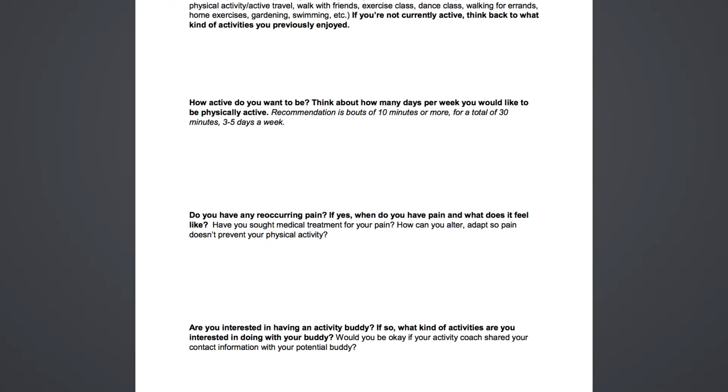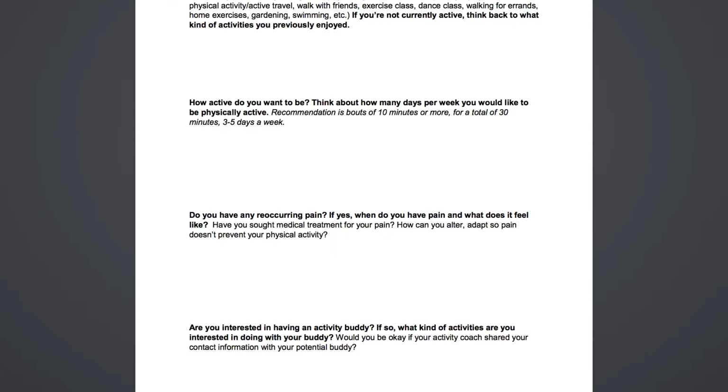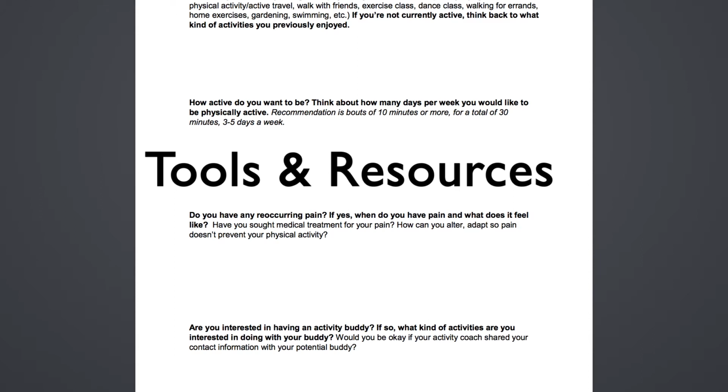Use the physical activity goal setting and action planning worksheet to support your participants to set goals. This worksheet can be found online for you to download. Participants also have their own copy in the participant toolkits. Follow the instructions on section, tools, and resources to download the worksheet.